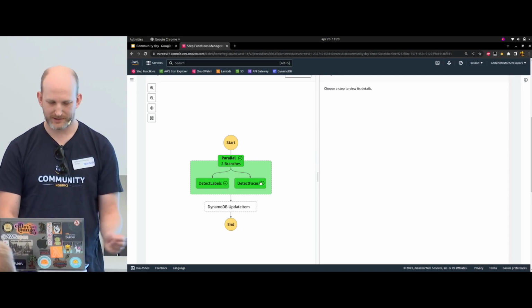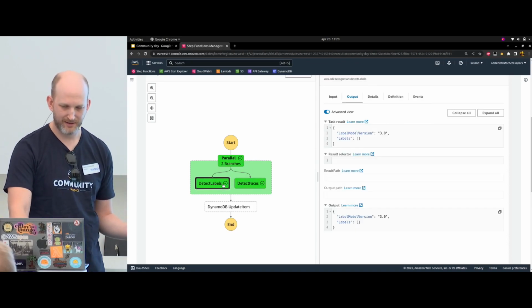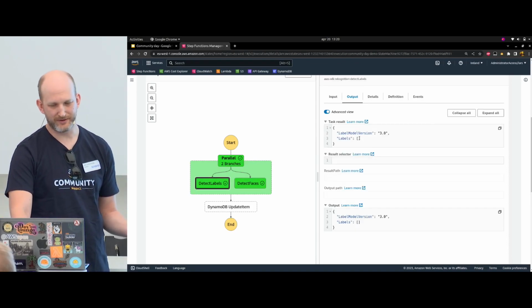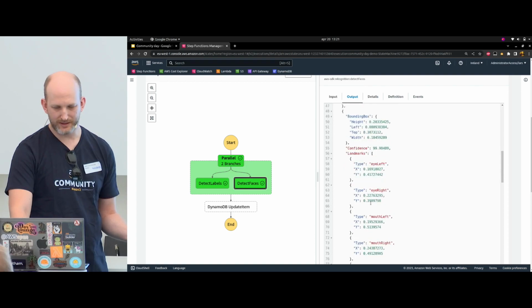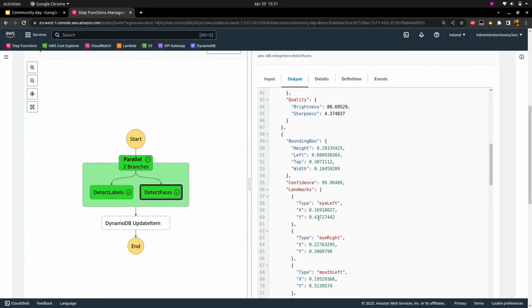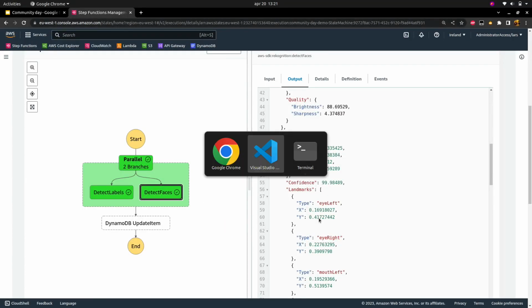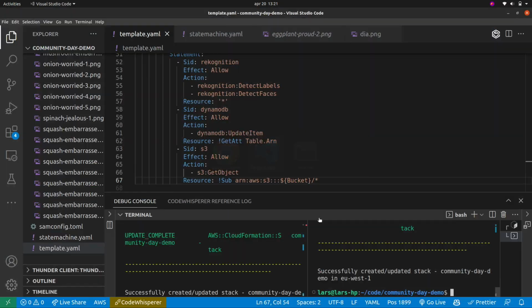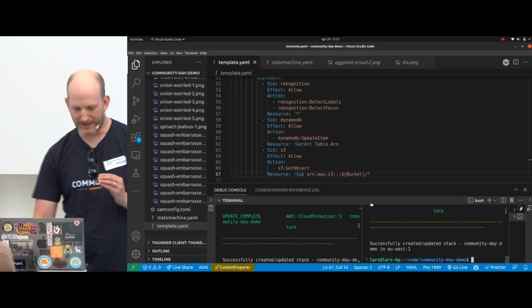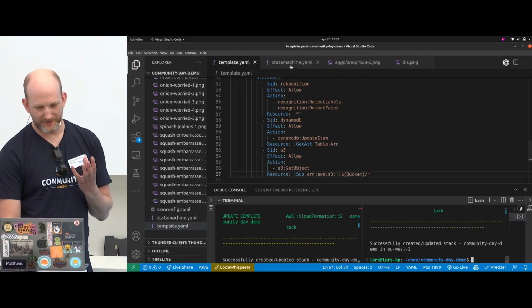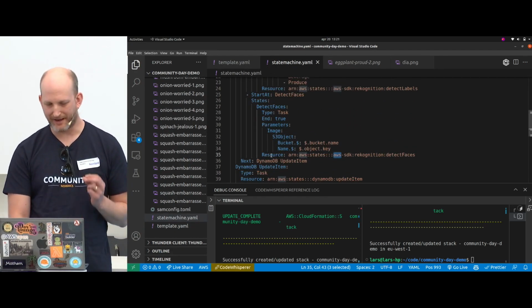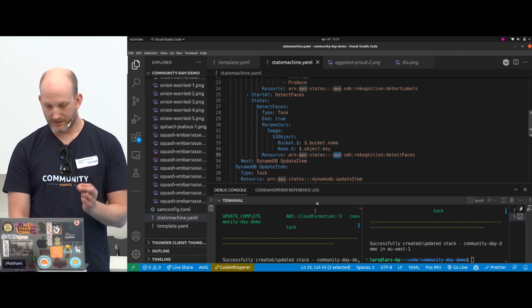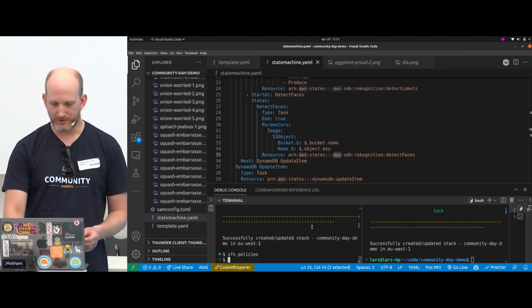So now those were fine, but you see there was no labels. It couldn't recognize the beans. And with the faces, I noticed that, oh, we didn't get any of the emotions here. And that takes me to how I wanted it to fail, because to get the emotions of people's faces out from Rekognition, the detect faces call, you have to add the attributes, to tell it to return all attributes.